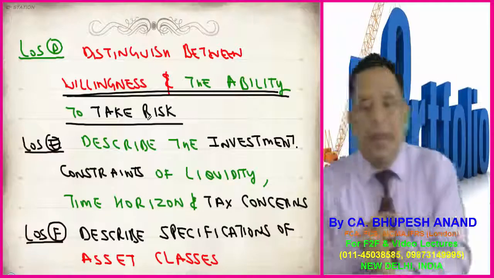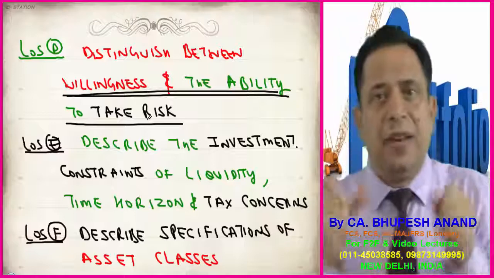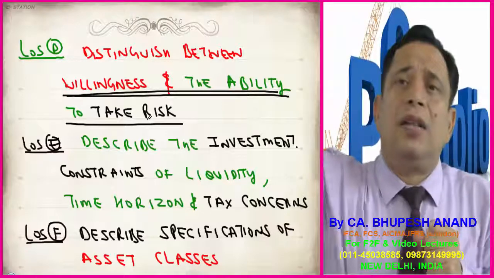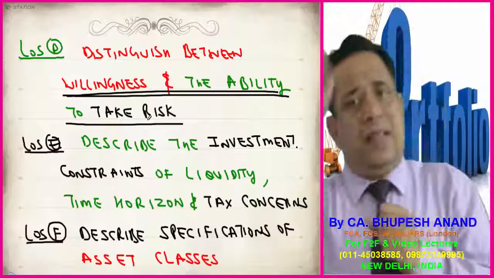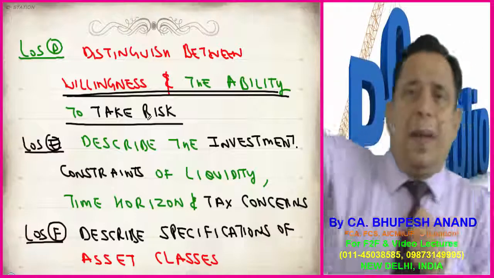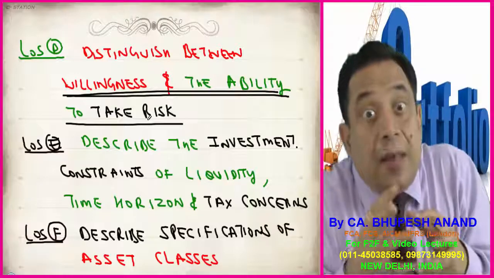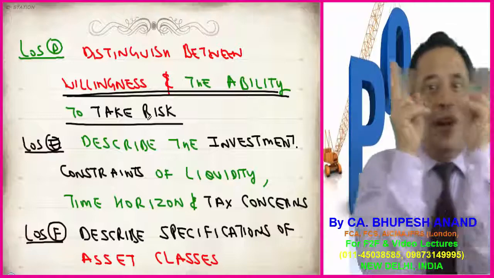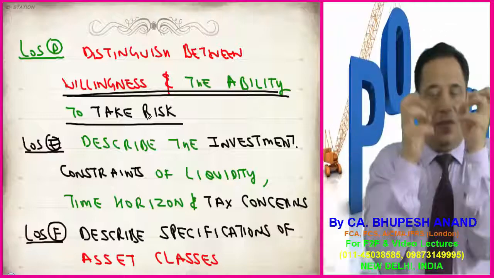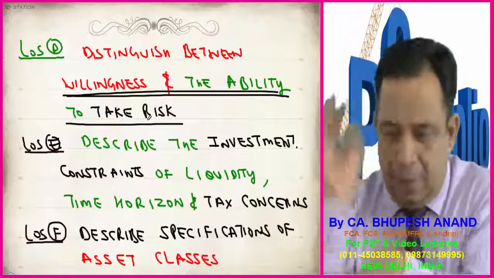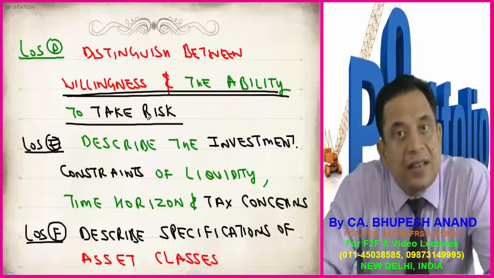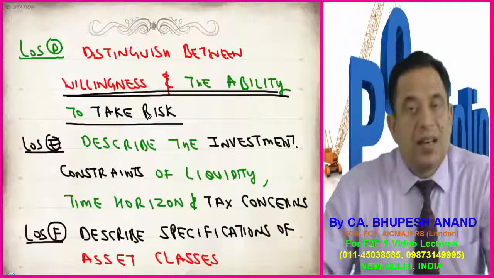So learning outcome D, willingness. I am willing to go for a paraglide, or I want to have a paraglide, but whether I will be able to do it. There is a difference between willingness and ability. You're getting my point? Whether I am willing or whether I am able. So distinguish between willingness and the ability to take risk. This is learning outcome D.